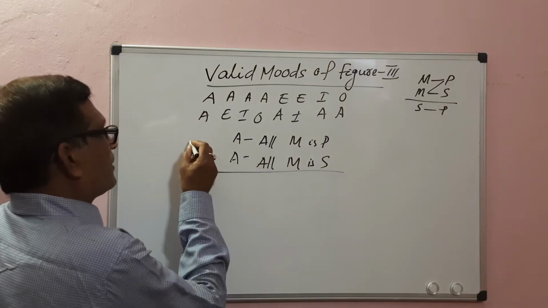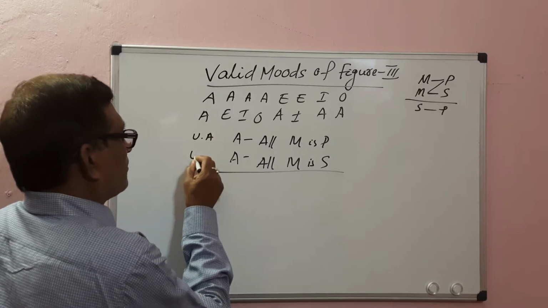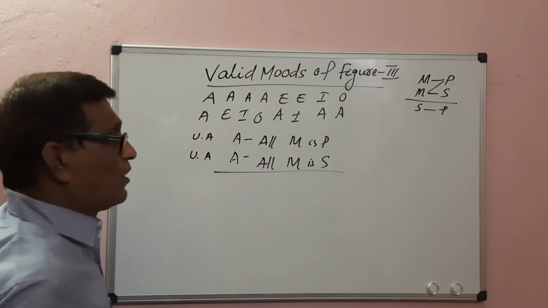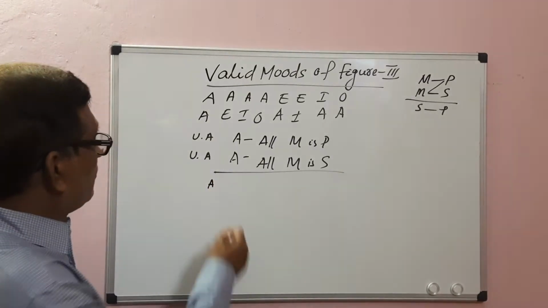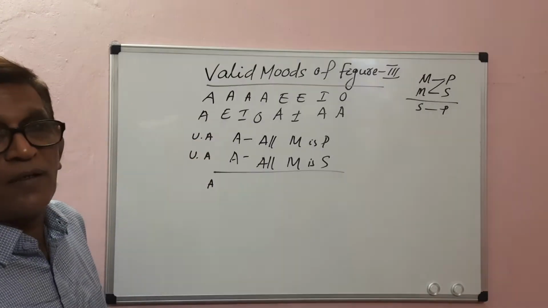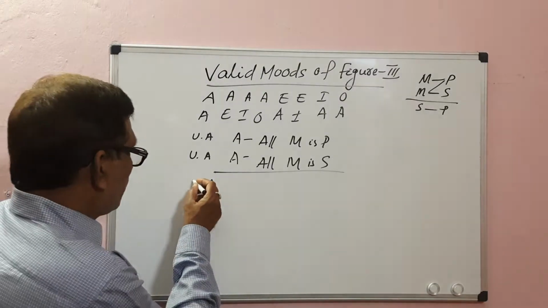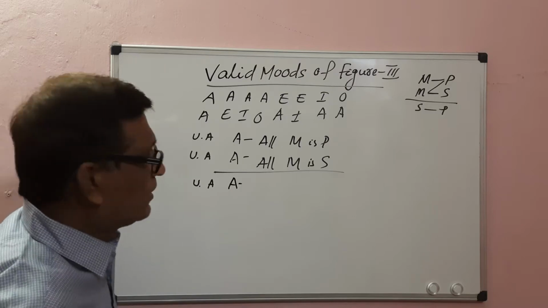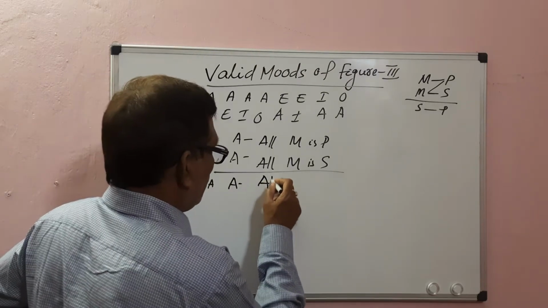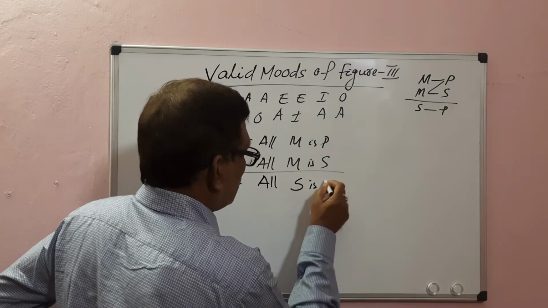Both premises are universal affirmative. When both are affirmative, the conclusion must be affirmative. When both premises are universal, we should take the universal conclusion first. Universal affirmative means an A conclusion: All S is P.